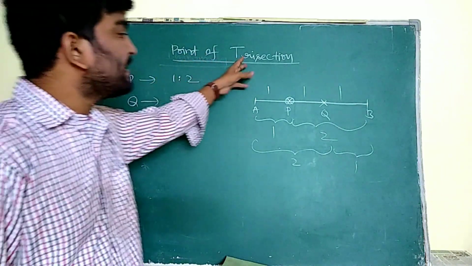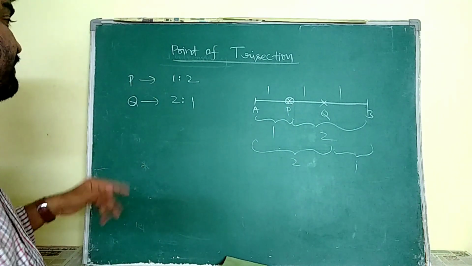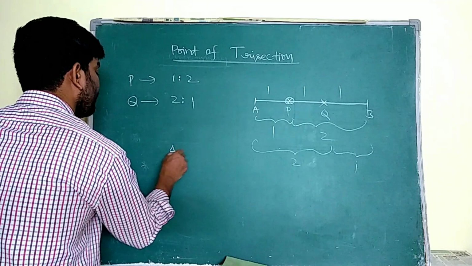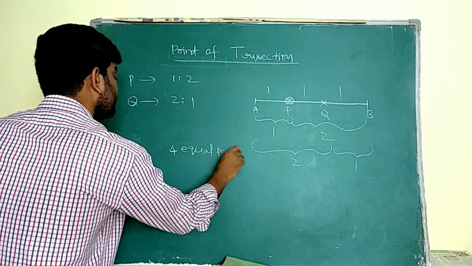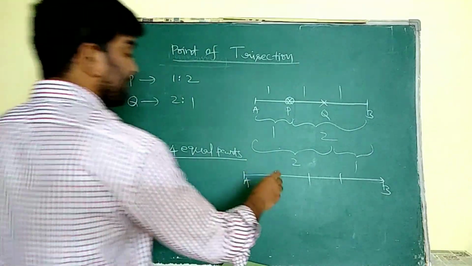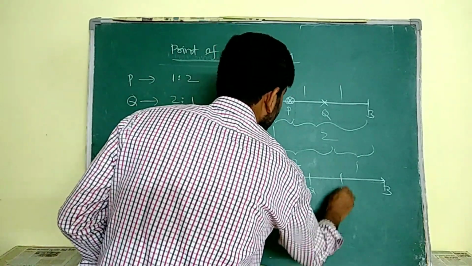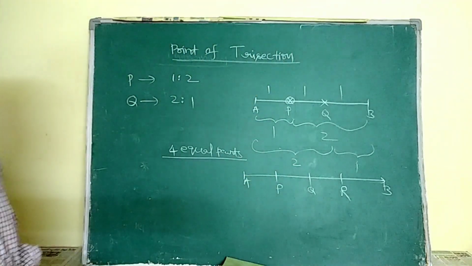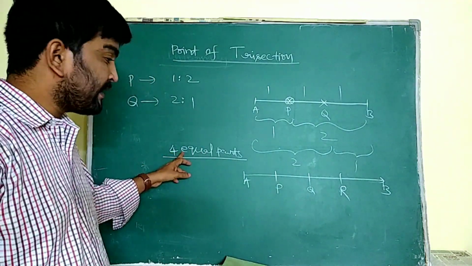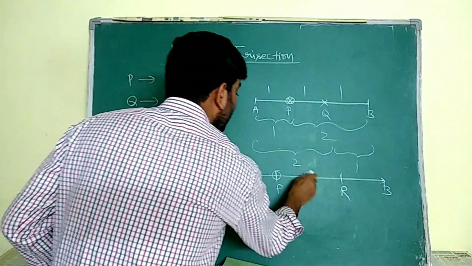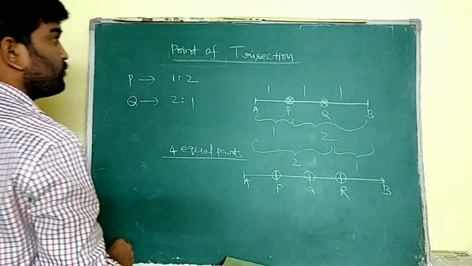For doing trisection I have to find 2 points. Now for 4 equal parts, if I divide the given line segment at 3 points, the line segment is divided into 4 equal parts. Listen now. For 4 equal parts, I have to find 3 points. For 3 equal parts, I have to find 2 points.